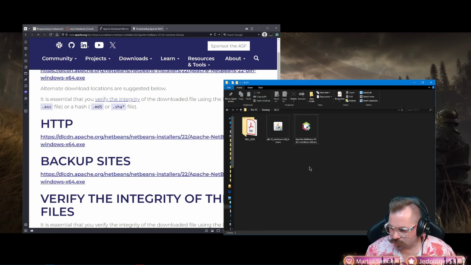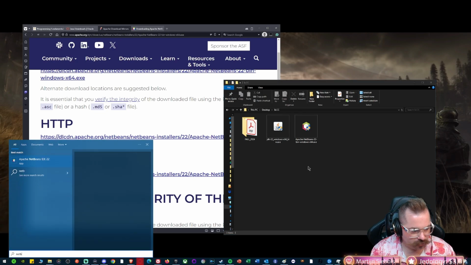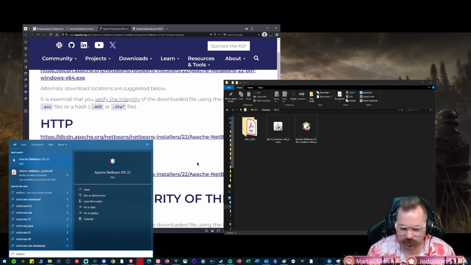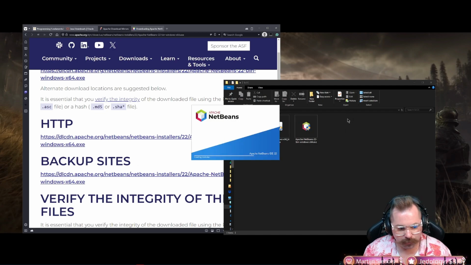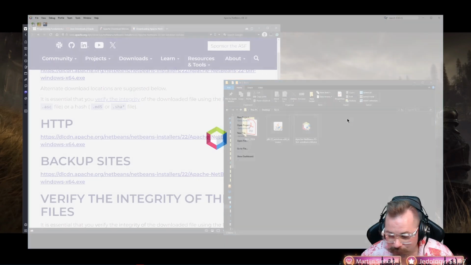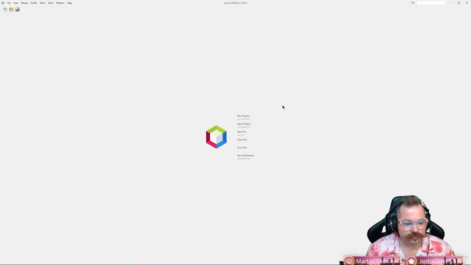And now we'll test it to make sure. What I'm going to do is hit the Windows key, and I'm going to type in NetBeans. And you can see here on the left-hand side, it shows NetBeans IDE app. I'm going to do myself a favor, and I'm going to pin it to the taskbar. That way I've got it right here on the taskbar. So I'm going to click it, and we're going to open up NetBeans. Now, if you've opened this up on the computers at school, it's super slow, obviously. Now, this is the home area. We're going to make this full screen.